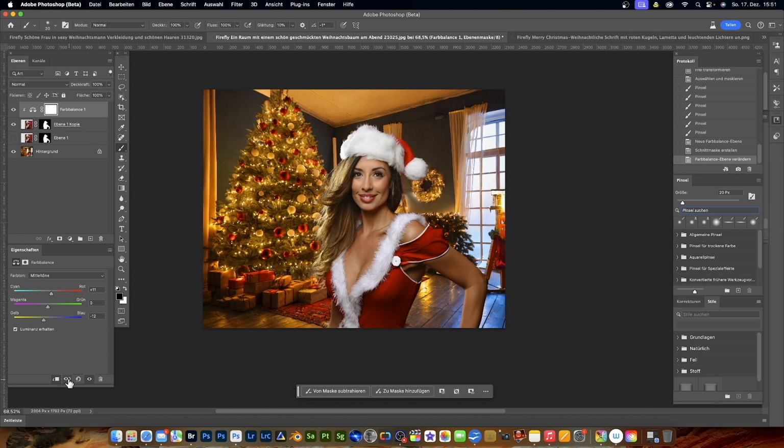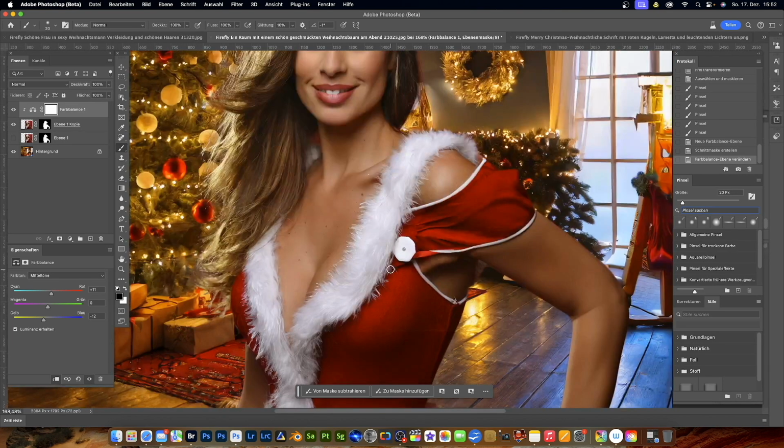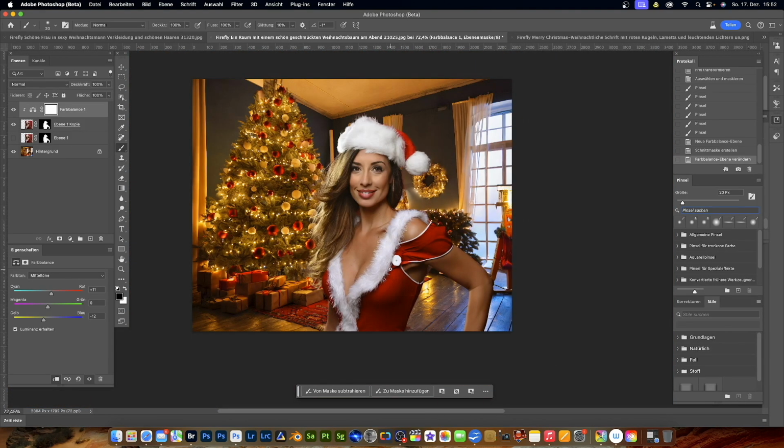Let's see. Before like this, after like this, before just like this, after like this. I like it this way. Super. It already looks great.